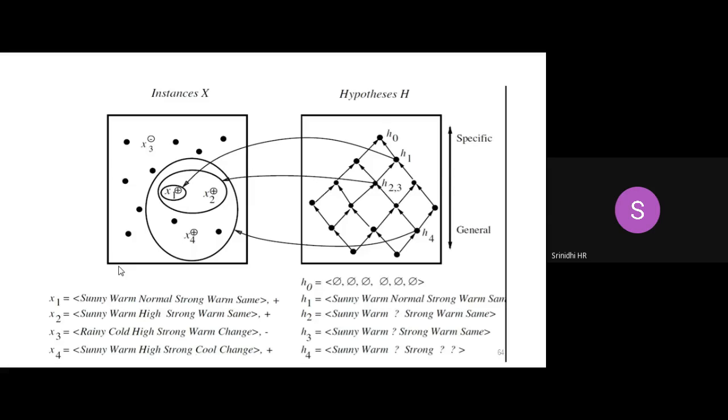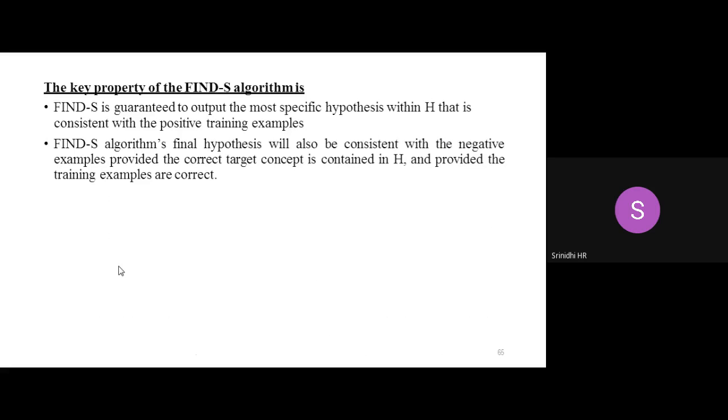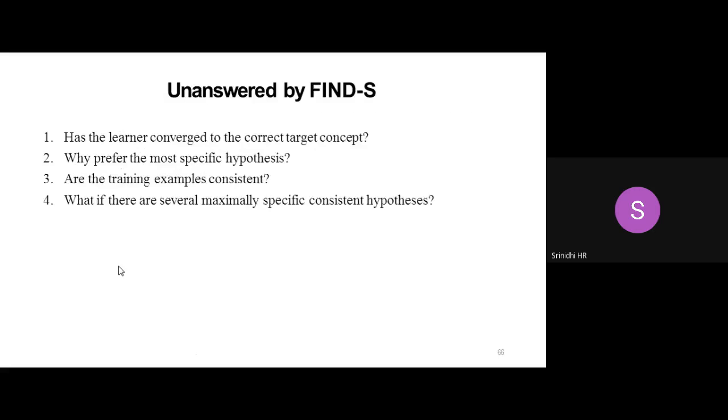This is the representation, which is not much important. The same representation with respect to our instance and with respect to our hypothesis. So this is about Find-S algorithm. In Find-S algorithm, this is the output. The Find-S algorithm is guaranteed to output the most specific hypothesis within capital H, that is the final hypothesis. The data can consist of negative examples, but your target concept will not be considering the negative examples. This is the property of Find-S algorithm.